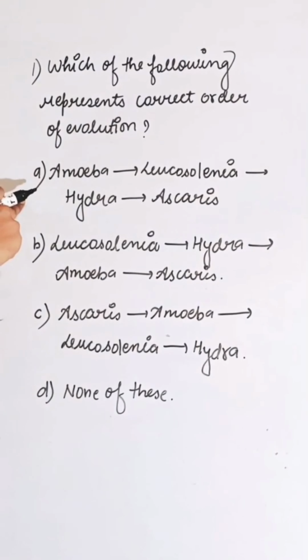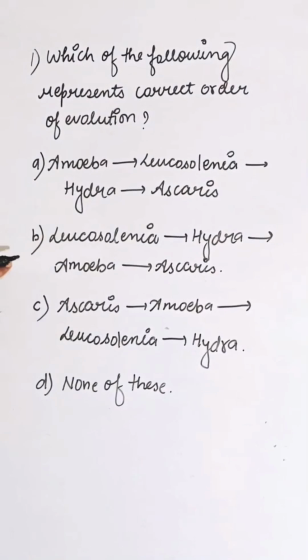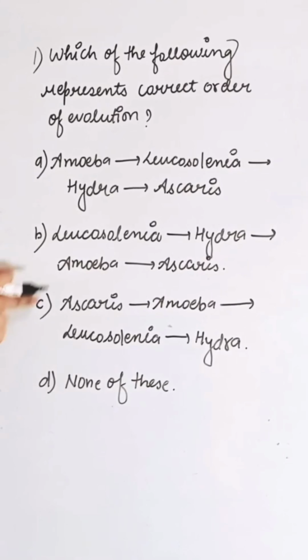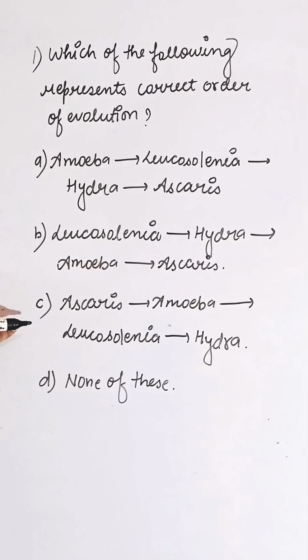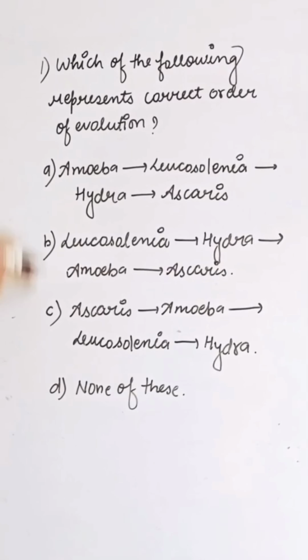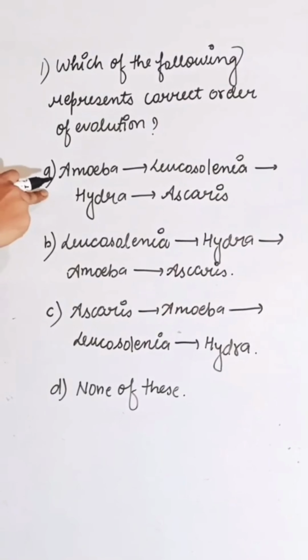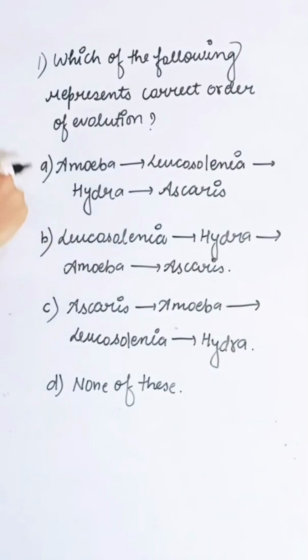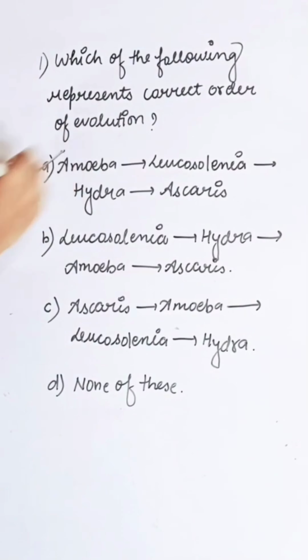First option amoeba, Leucosolenia, Hydra, Ascaris. Second option Leucosolenia, Hydra, amoeba, Ascaris. Third Ascaris, amoeba, Leucosolenia, Hydra, and fourth is none of these. Correct order of evolution is amoeba, Leucosolenia, Hydra, and Ascaris. So correct answer is A.